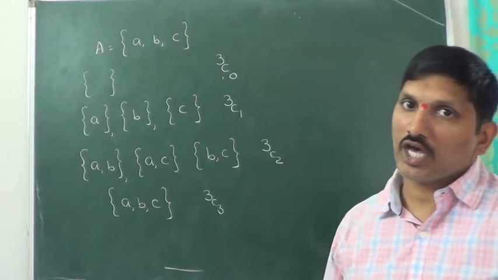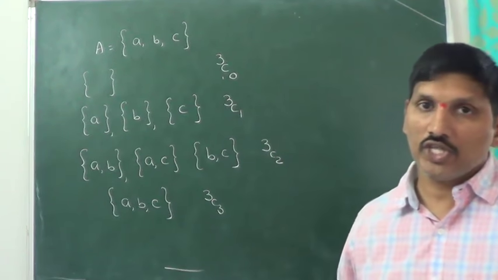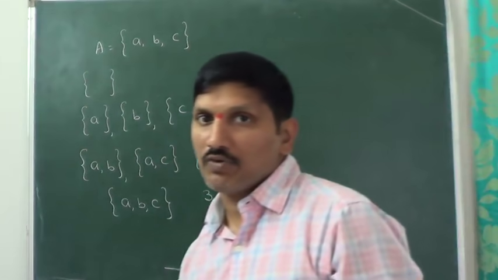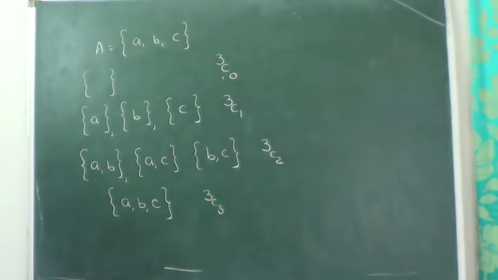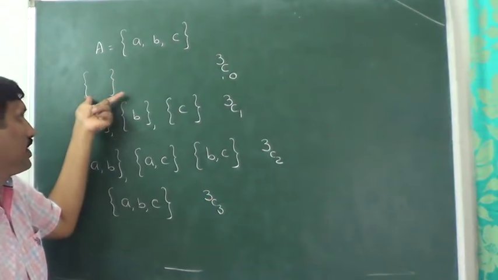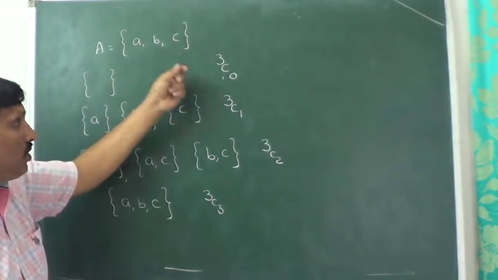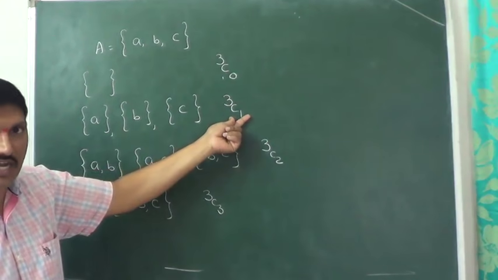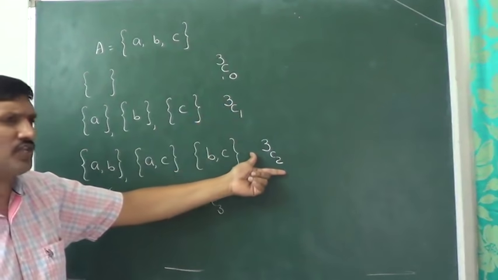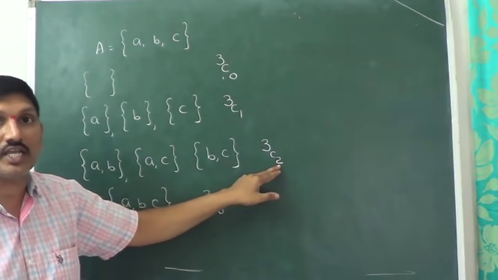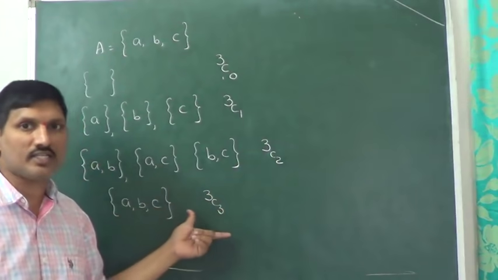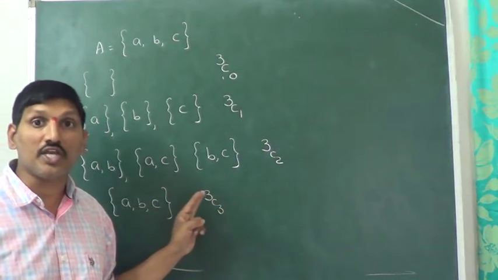Because when some students were trying to copy the class notes, they asked me their doubts. Sir, what is this 3C0? What is this 3C1, 3C2, 3C3? That actually means: from 3 elements, nothing selected, that is the empty set. From 3 elements, 1 element selected, that's the combination 3C1. From 3 elements, 2 elements selected, 3C2. From 3 elements, all the 3 elements selected, that's what I mentioned in the class notes, 3C3.